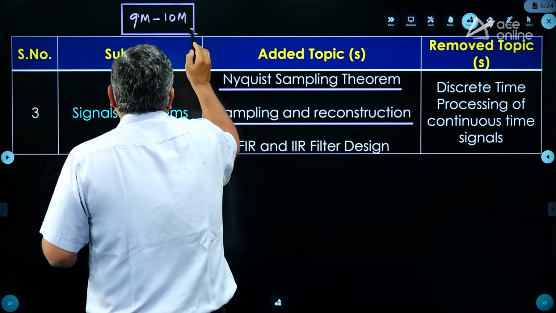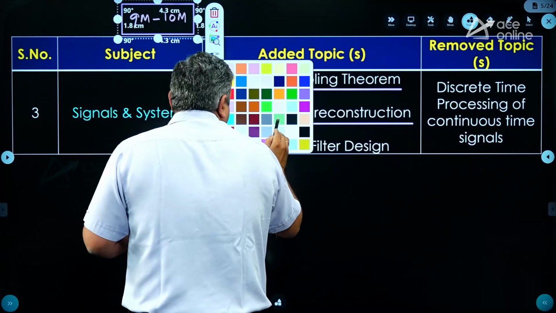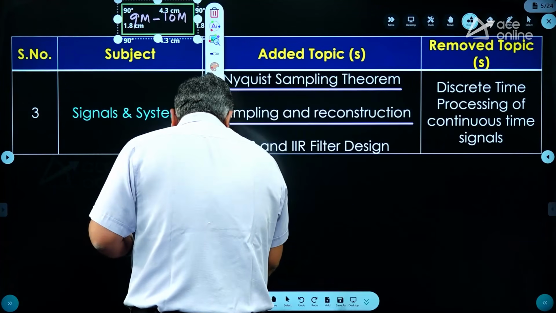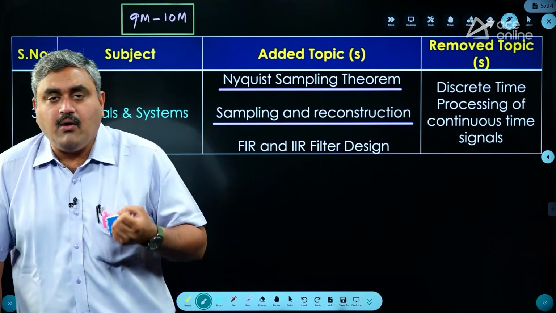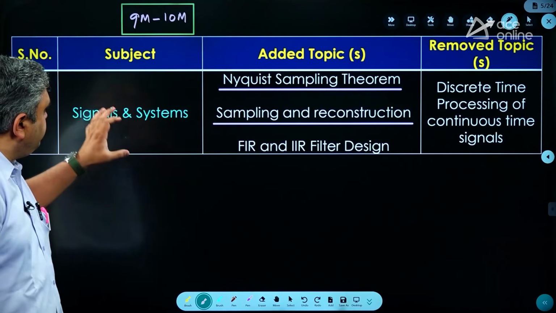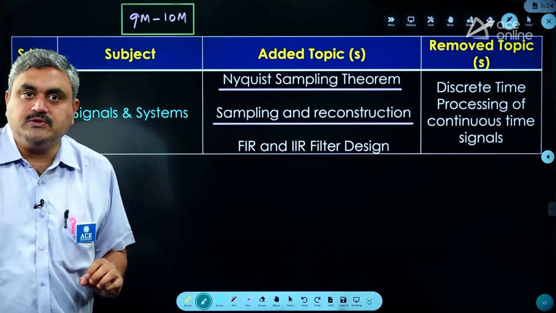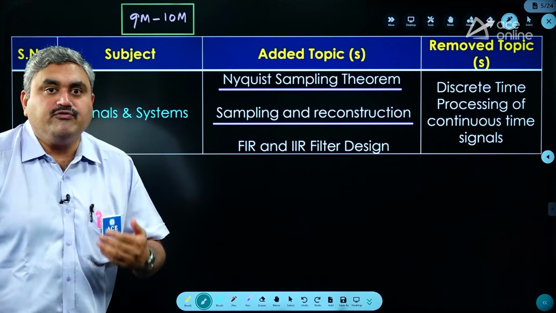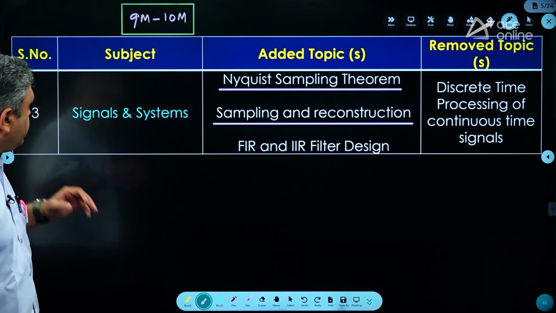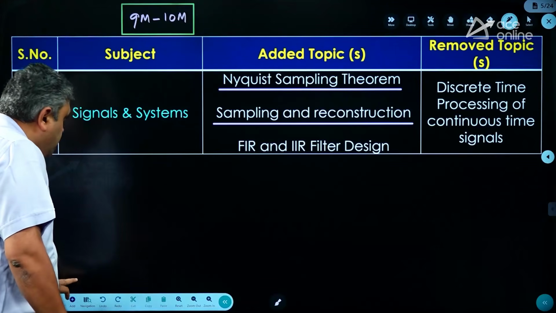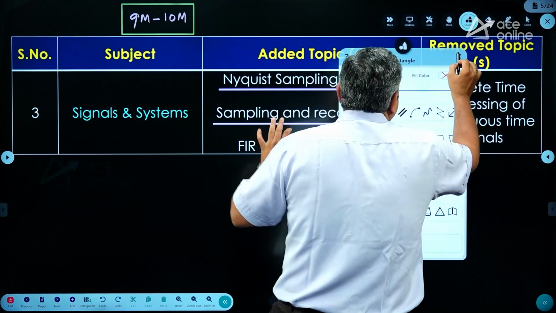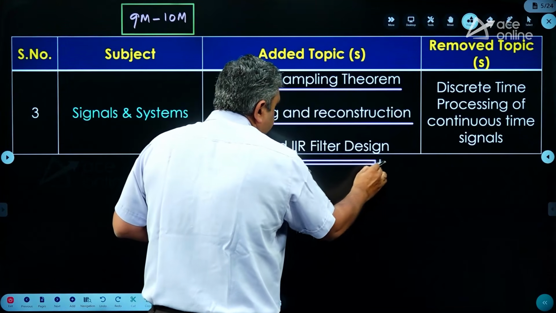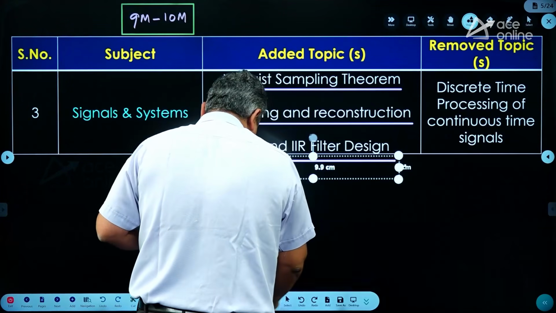And if you are interested in going into IITs or NITs related with communication branches, like you have signal processing, image processing, all these topics are completely related with the fundamental topics of signals and systems only. So you have to be more focused on this area. Okay, right. So I hope I covered all the points. There is nothing new with respect to the first two topics. With respect to FIR and IR, I have already told all the points, right?